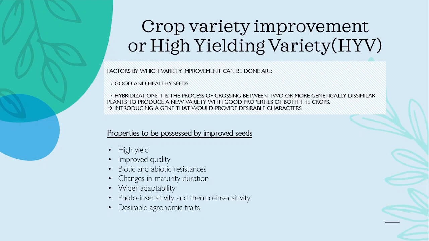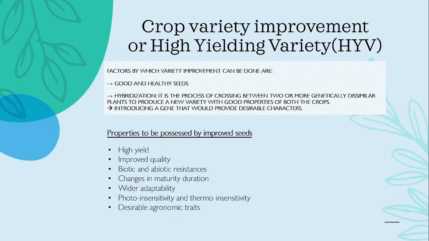Under different situations, crops suffer due to biotic stress such as insects, pests, diseases, and abiotic stresses such as water stress or frost, temperature variation, like that. Then we have changes in maturity duration. In some short duration crops, early maturation varieties can make the crop fit into double and multiple cropping.